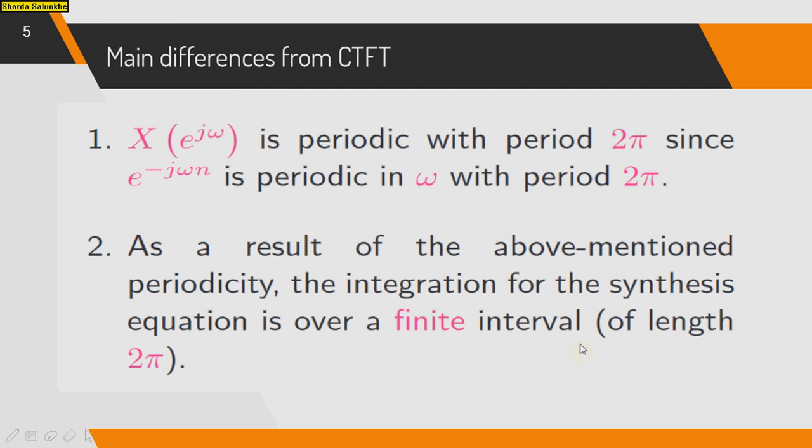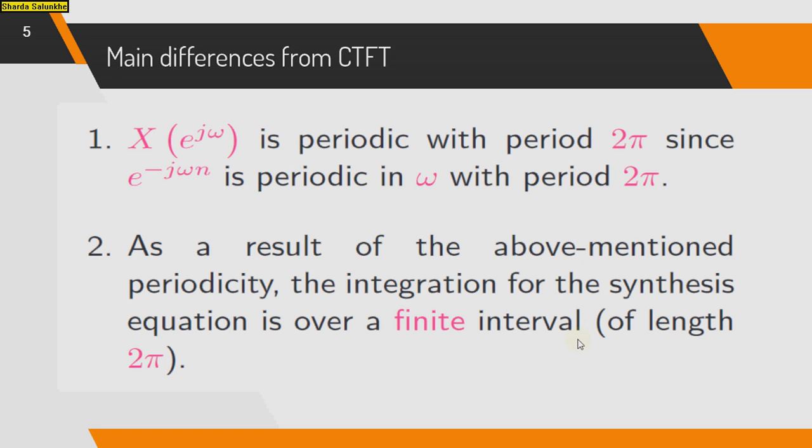The main difference from the CTFT, that is the continuous time Fourier transform. The first difference is that X of e raised to j omega, that is the DTFT, is periodic with the period 2 pi, since e raised to minus j omega is periodic in omega with the period of 2 pi. So the DTFT is periodic with 2 pi, and its complex exponential is periodic in omega with the period of 2 pi.